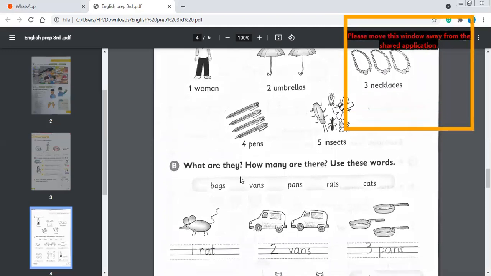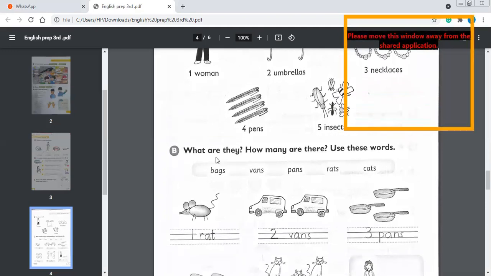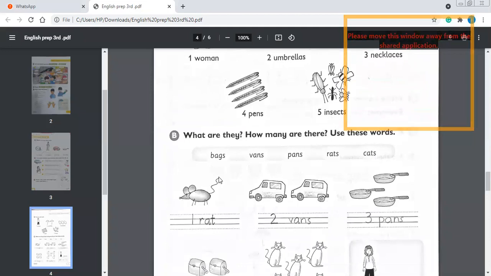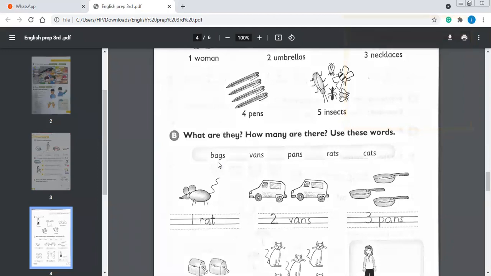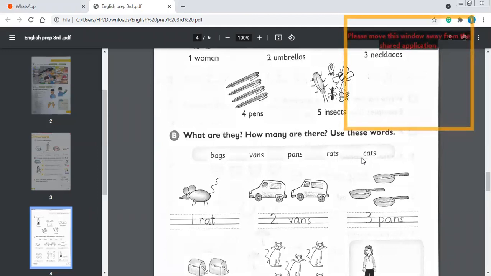Okay, let's do B part. What are they? How many are there? Use these words underneath the pictures. Bags, vans, pens, rats, and cats.